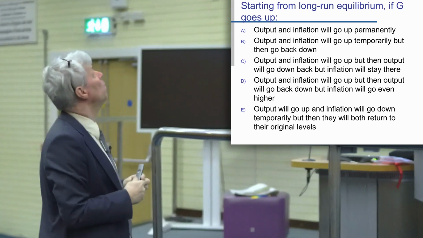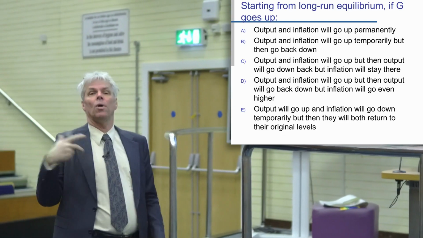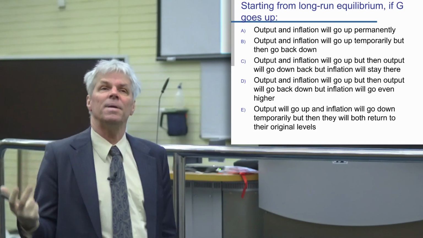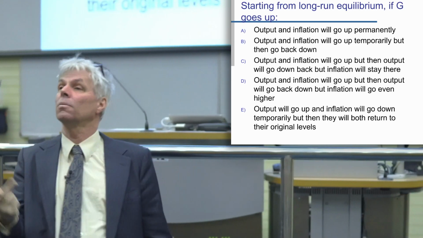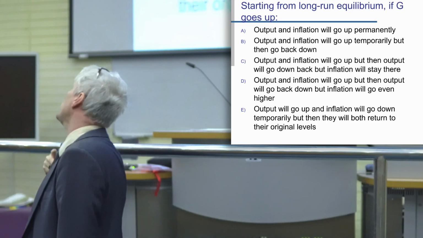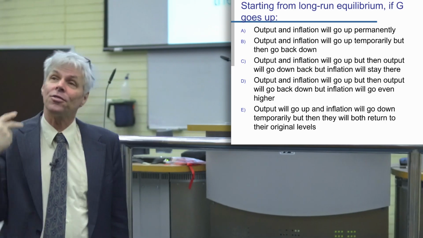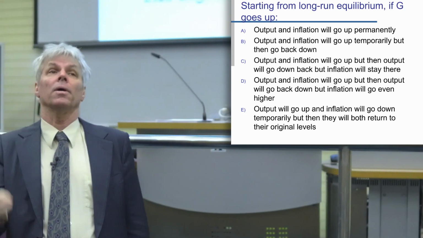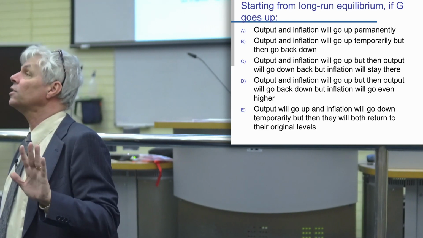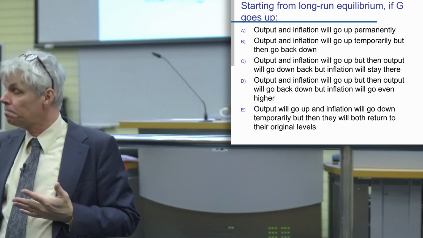Okay. And then we want to know, starting from long-run equilibrium, if G goes up, what happens? Now, what you are meant to do at this stage is take out a piece of paper, back to the exam, whatever, and draw out the graphs. Okay? I personally, after 30 years of doing this goofy stuff, I would take out a piece of paper and I would draw the graphs. That is how I would approach the question. I would not know the answer, but I would know how to find the answer. Okay? That's what you're meant to do.